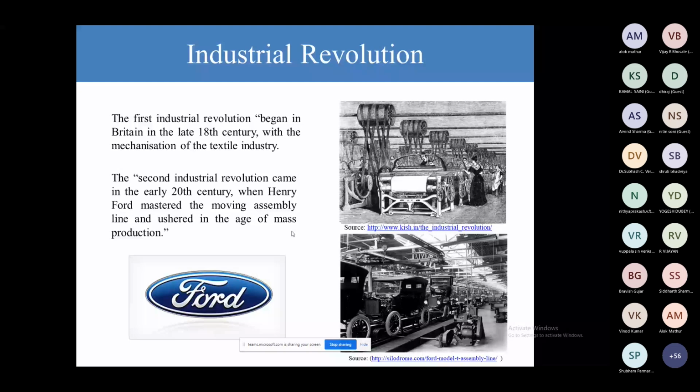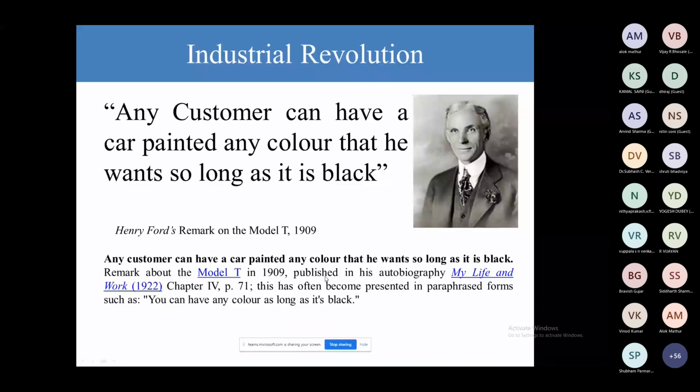The second industrial revolution is in the field of mass production. Henry Ford mastered the moving assembly line, and this ushered in the era of mass production of products. As Henry Ford said, any customer can have a car painted any color that he wants, so long as it is black. So in earlier days they developed cars that were only painted black. Nowadays, depending upon customer demand, they try to offer different colors or features on the car.